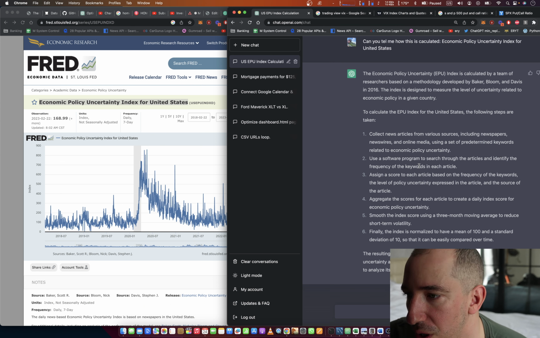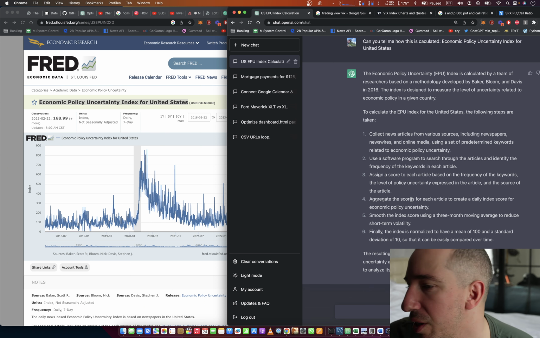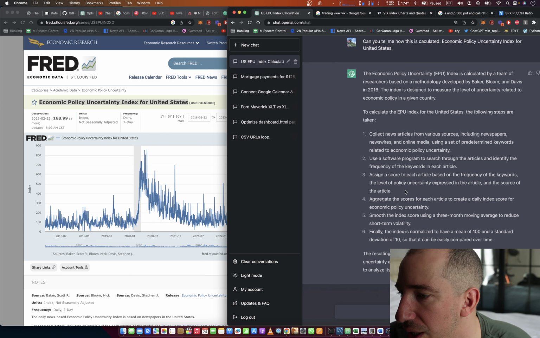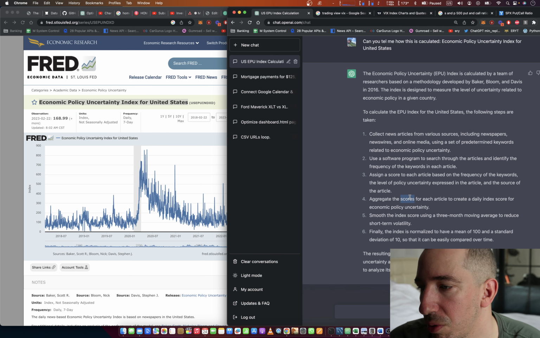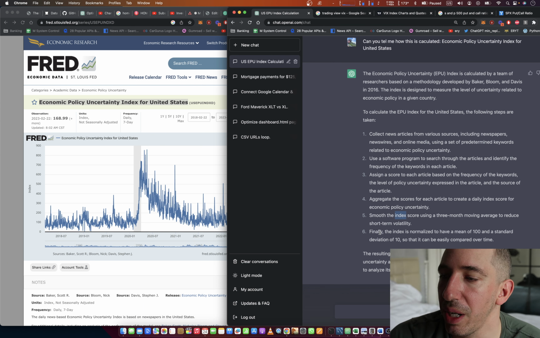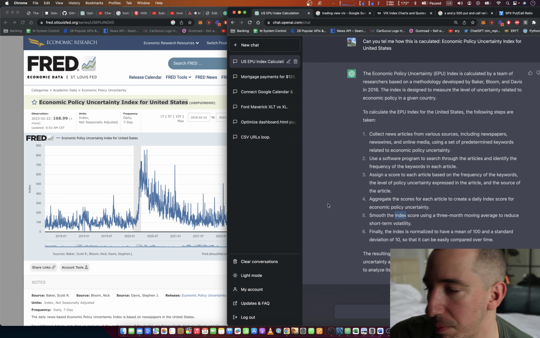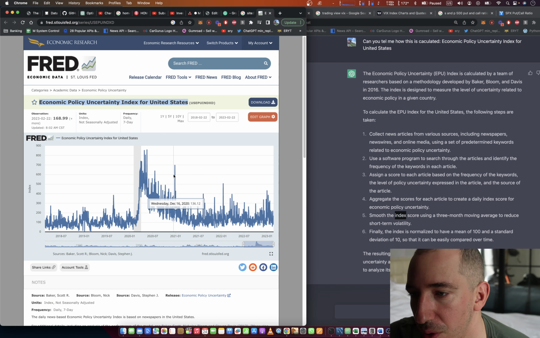using a software program to search through the articles and identify the frequency of a keyword in each article, assign a score to each article based on the frequency of the keywords and the level of policy uncertainty expressed in the article, aggregate the scores of each article, smooth the index score using a 3-month moving average, and finally the index is normalized to have a mean of 100 and a standard deviation of 10, so it can be easily compared over time.